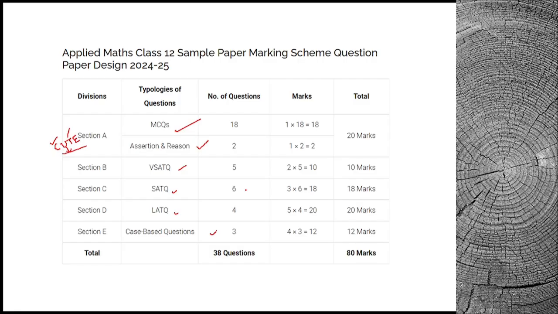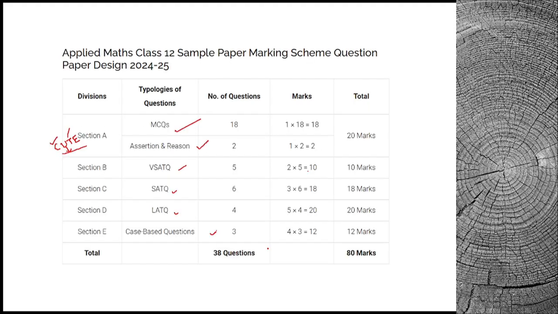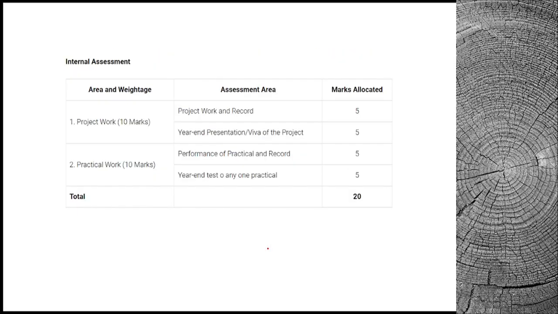In the short answer section, out of 5 only 1 internal choice will be there. In the other 2 sections, 2 internal choice questions will be there. So in total there are 38 questions including those internal choice questions. There are no overall choices. This or that options only will be there.